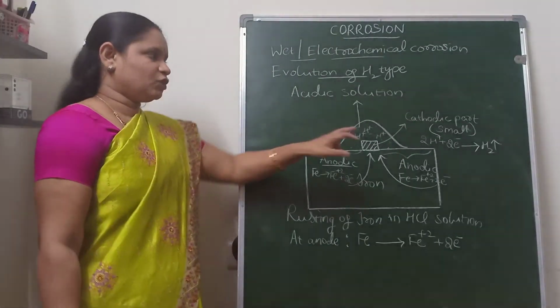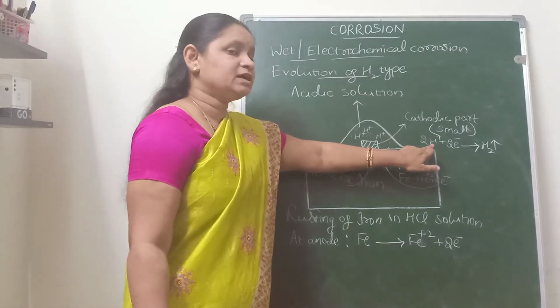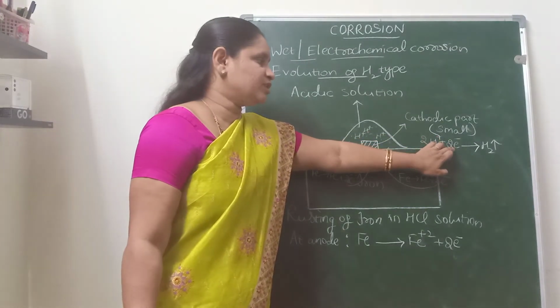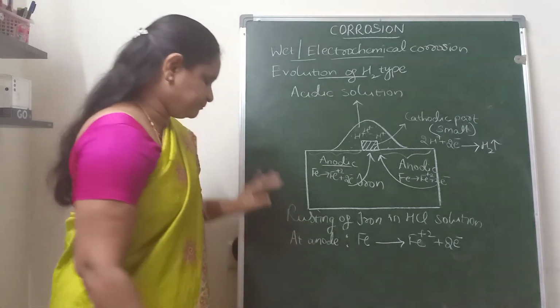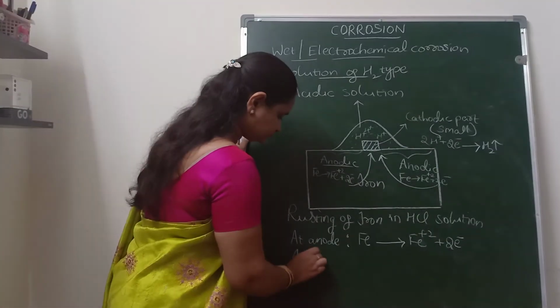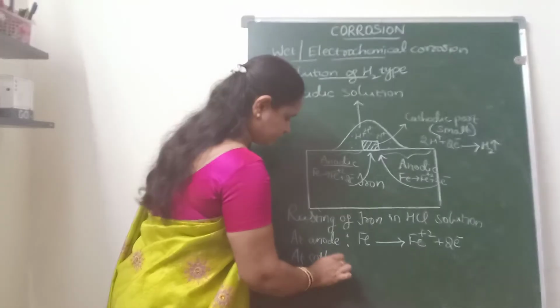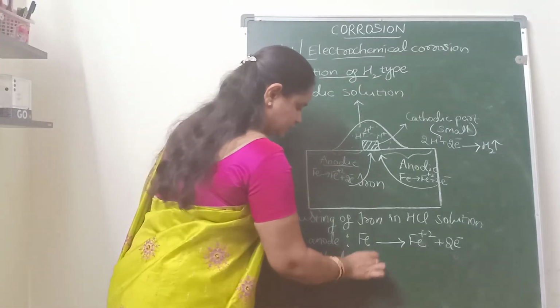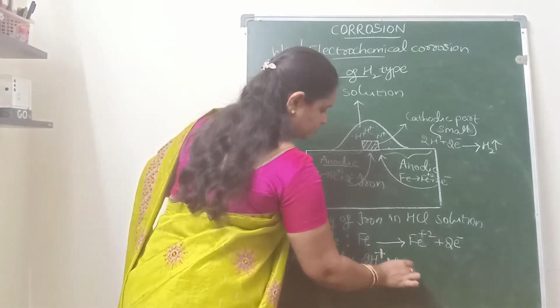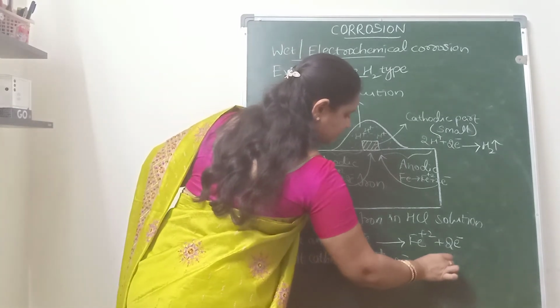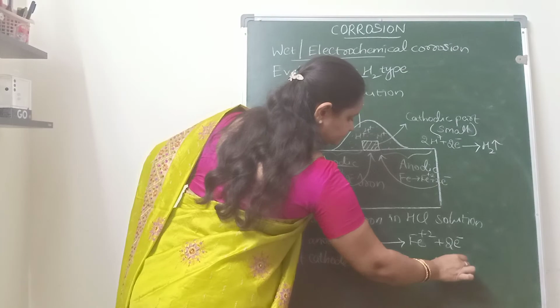So here at the cathode, the 2 H+ ions gain the 2 electrons and form hydrogen gas.